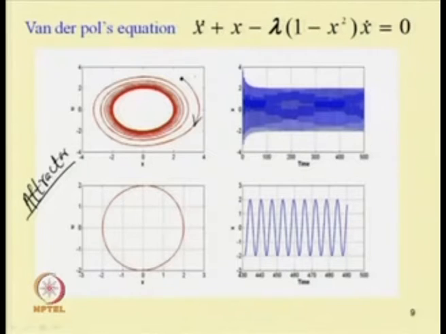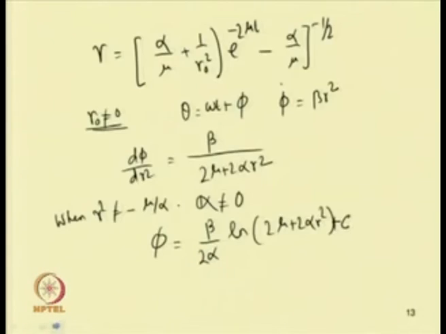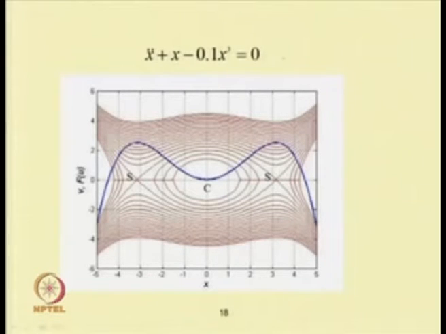So, these are the equations. By taking del y 1 dot by del y 1 plus del y 2 dot by del y 2, one can find the condition for which a periodic solution will exist. So, this is the Bendixson-Dulac criterion. Let us now see some other examples of how the periodic response exists in the case of a Duffing oscillator.